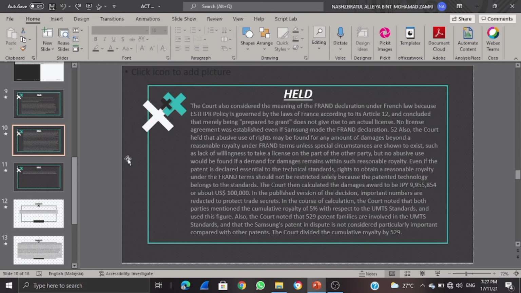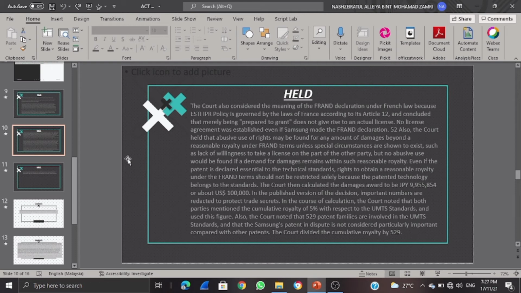52. Also, the court held that abuse of right may be found for any amount of damages beyond a reasonable royalty under FRND terms unless there is a license on the part of the other party, but no abuse would be found if a demand for damages remains within such a reasonable royalty. Even if the patent is declared essential to the technical standard, the right to obtain a reasonable royalty under the FRAND terms should not be restricted solely because the patent technology belongs to the standard.